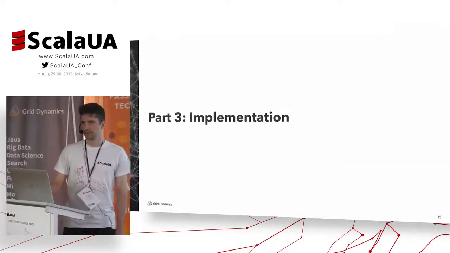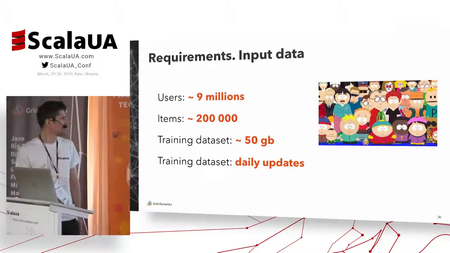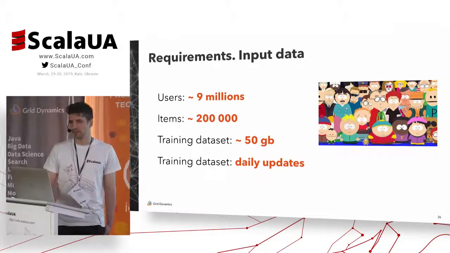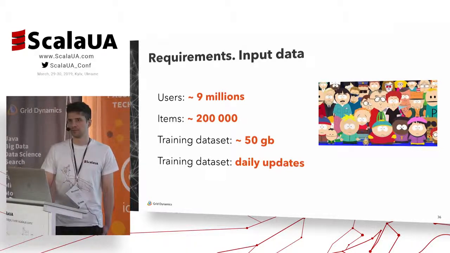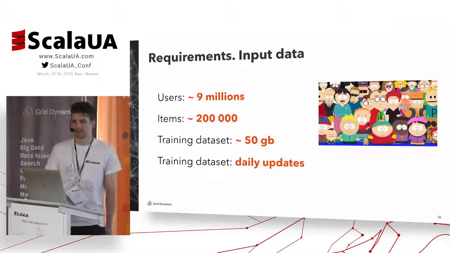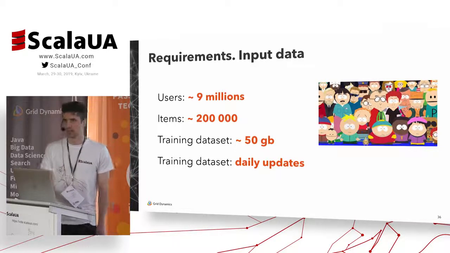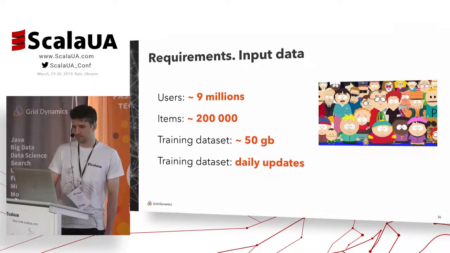Okay, so now let's consider the implementation, how we did it. Before that, we actually need to think about the requirements, and there are a few important aspects. The first one is how much data we actually have. This is our reference point. We have around 9 million users and 200,000 items, and we've got implicit feedback, which takes about 50 gigabytes, and it updates every day, so we want to rebuild our model on a daily basis.